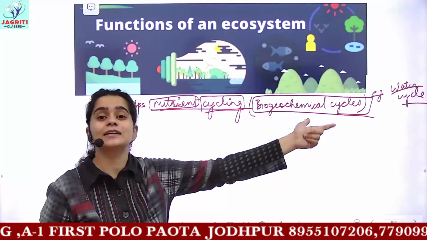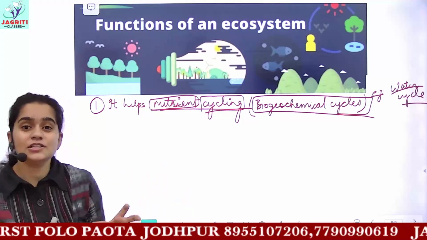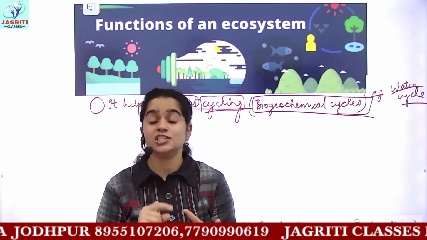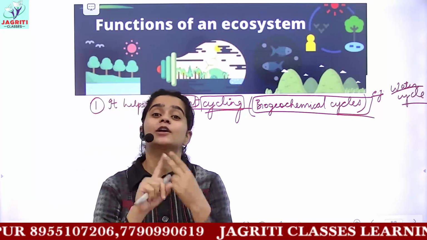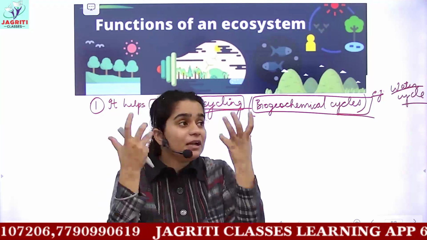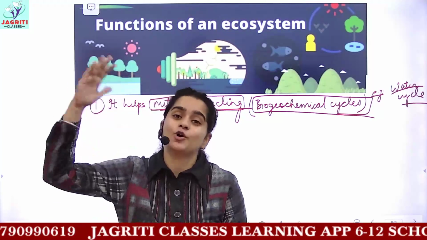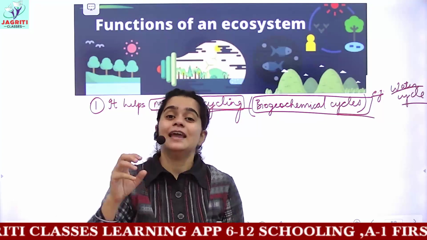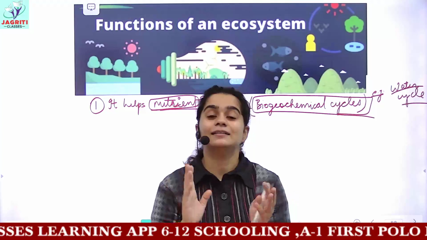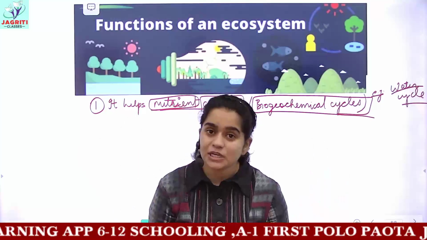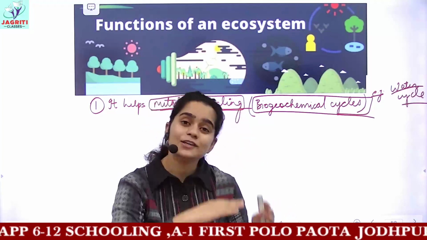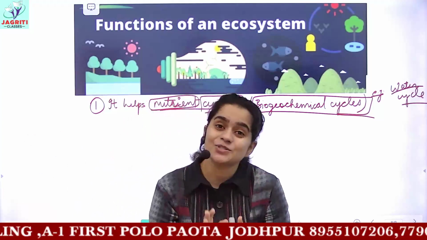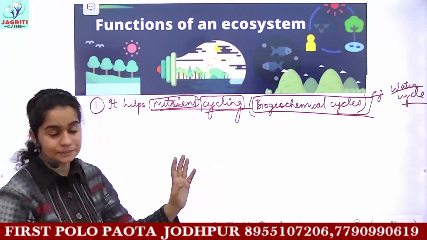You have similar cycles for nitrogen and oxygen, that is, oxygen is used up and also released in various processes. For respiration we use oxygen, and oxygen is required for combustion, that is, for burning. So what is the source of oxygen? Who is providing us oxygen? We know green plants give out oxygen during photosynthesis. So everywhere in the environment a balance is made between all the nutrients, because in some processes the nutrients are used up, and many other processes help in the release of nutrients back into the environment. So I hope this is clear.